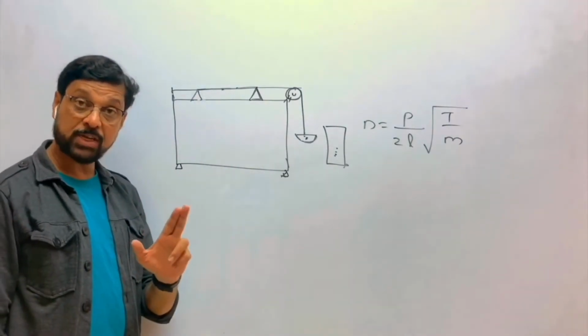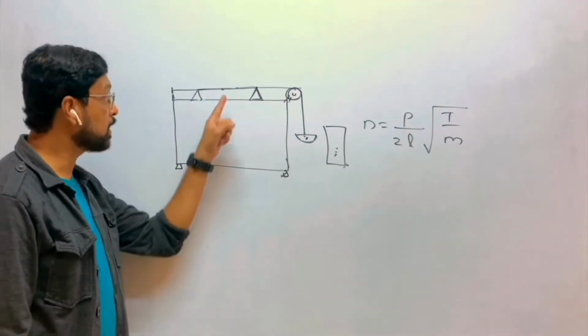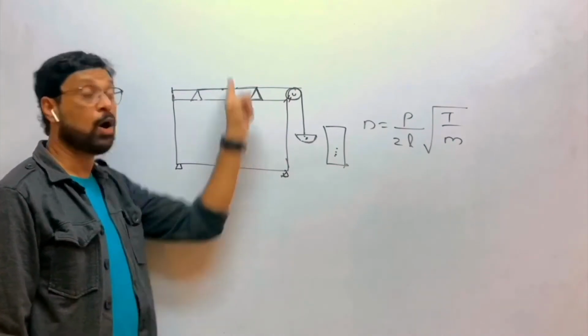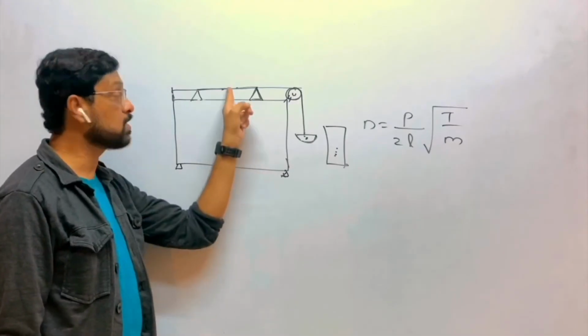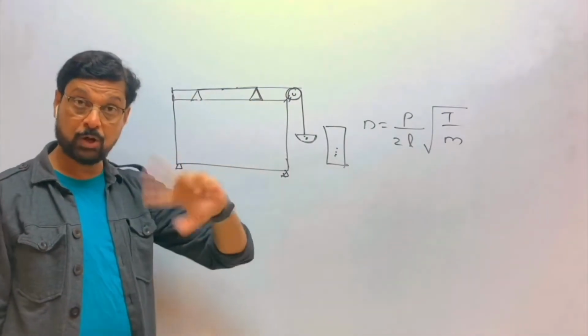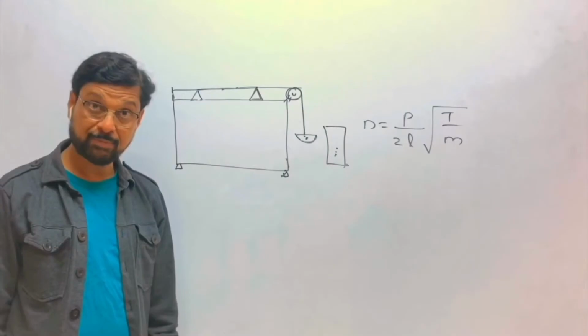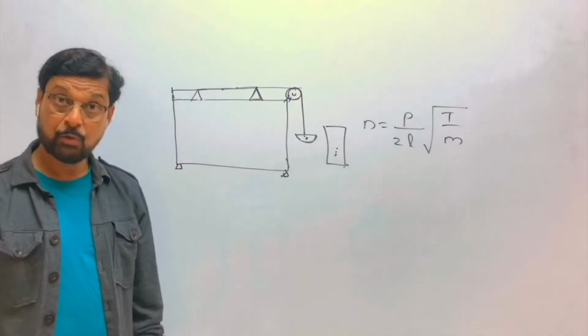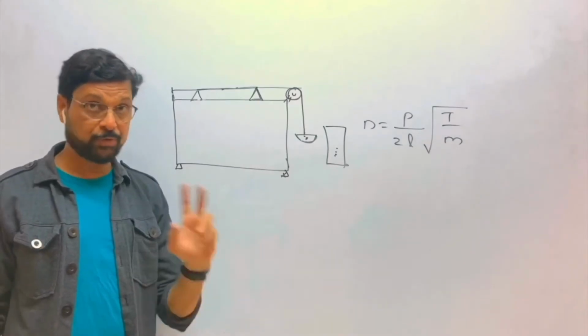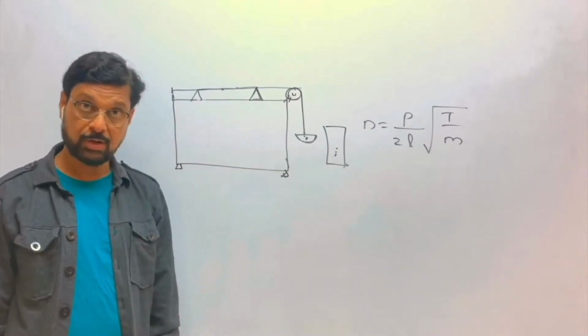The vibrations of the fork will be transferred to the string through the hollow box. The vibrations will reach the string through the hollow box. So the string will also start vibrating. Now the frequency of the string will be different, obviously, from the frequency of that fork.